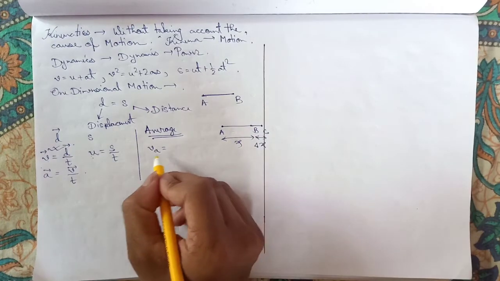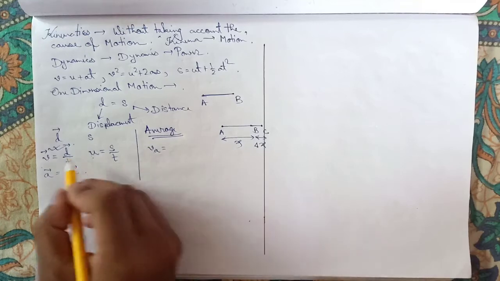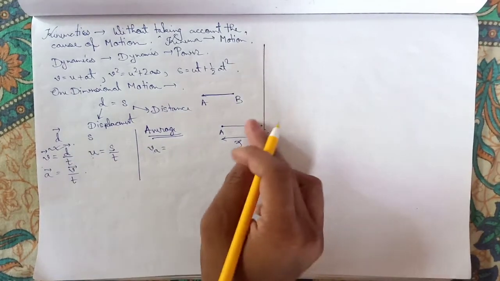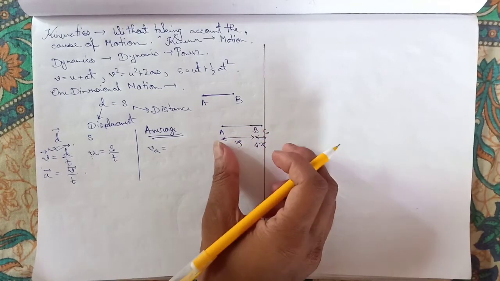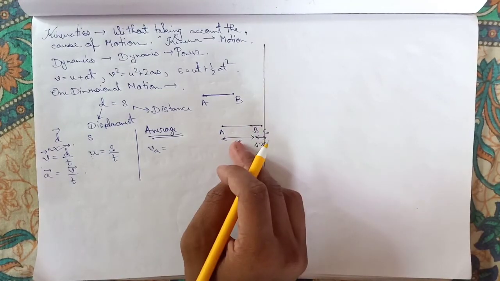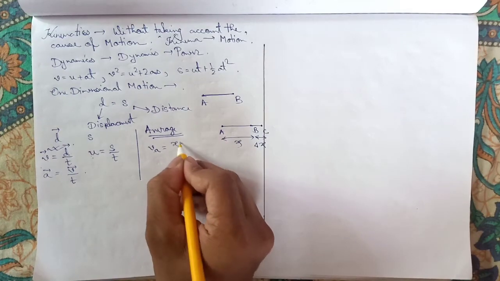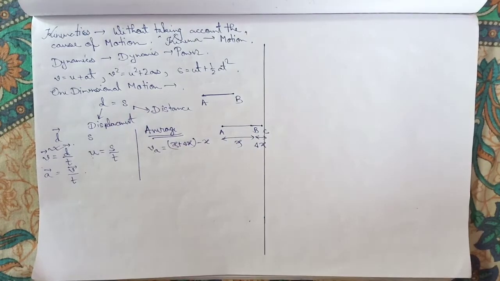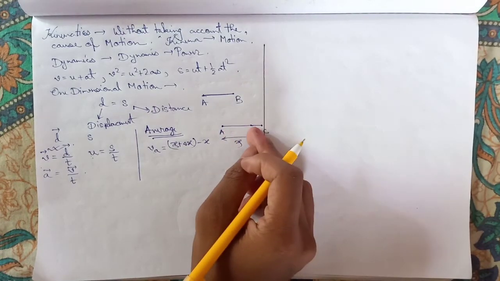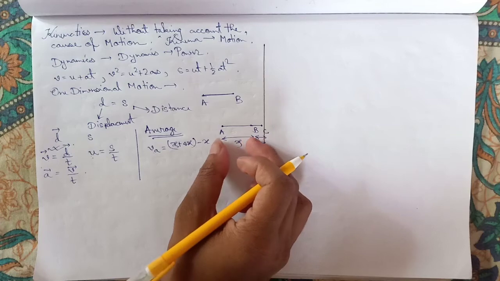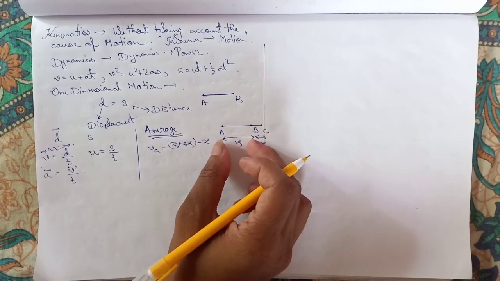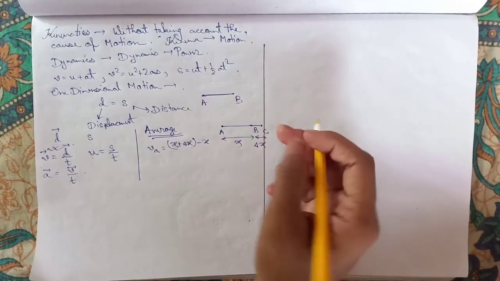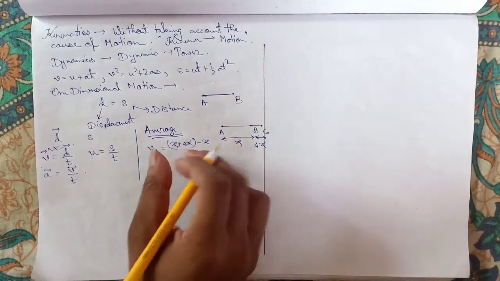We know velocity is the rate of change of displacement with time. In the BC region, the change in displacement is x plus del x minus x, because up to B you covered x distance, and up to C you covered x plus del x.